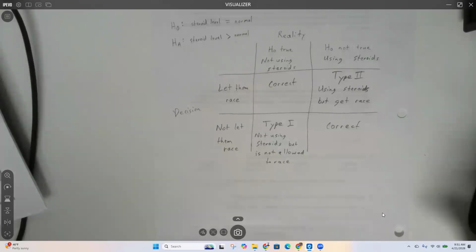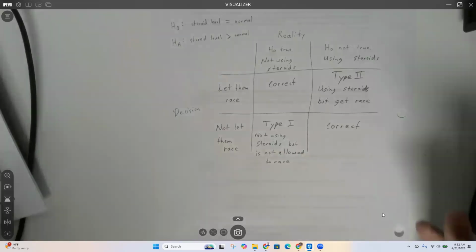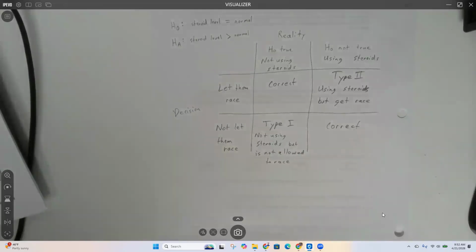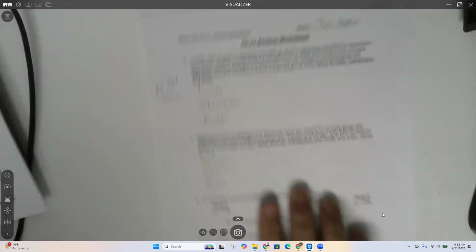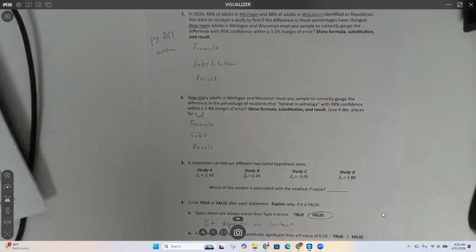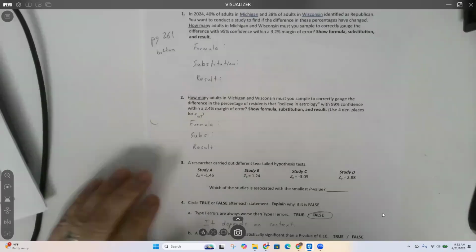Maybe they had sponsorships. People are not going to sponsor them anymore. They're going to lose commercial deals or whatever. That's going to ruin this person's life, right? So sometimes type 1 sucks, sometimes type 2 sucks, sometimes they both suck, and you need to be as accurate as possible. Okay. So anyway, I'll stop going off on tangents, but I wanted to at least give you an example because I've said that before in class.